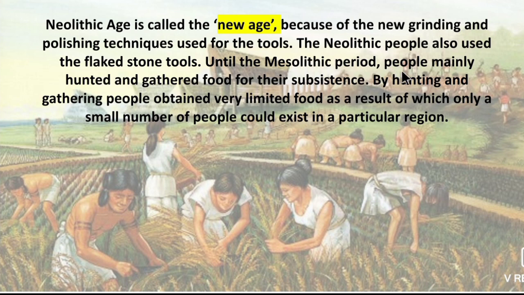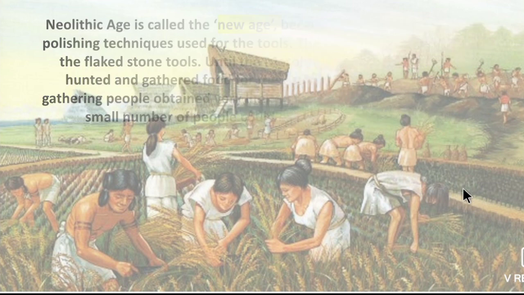Until the Mesolithic, people mainly hunted and gathered food for their subsistence. By hunting and gathering, people obtained very limited food. So till Mesolithic, their main occupation was only hunting and food gathering. So their food was very limited. So later they began what? Agriculture to satisfy their needs. So only a small number of people could exist in a particular region.